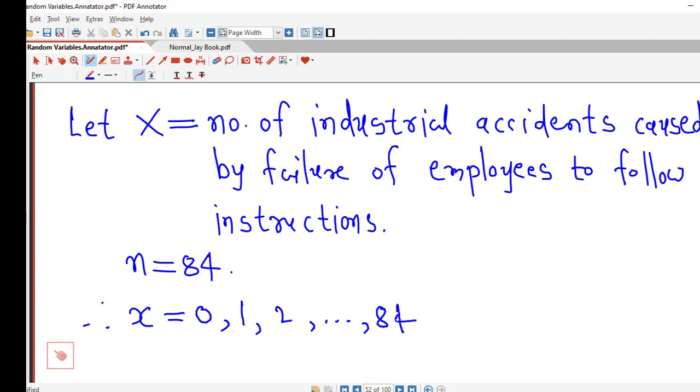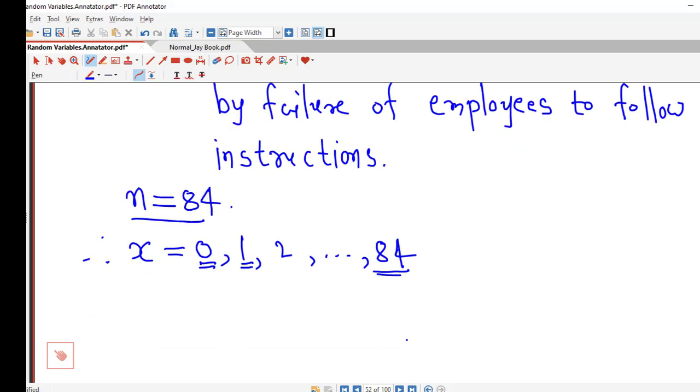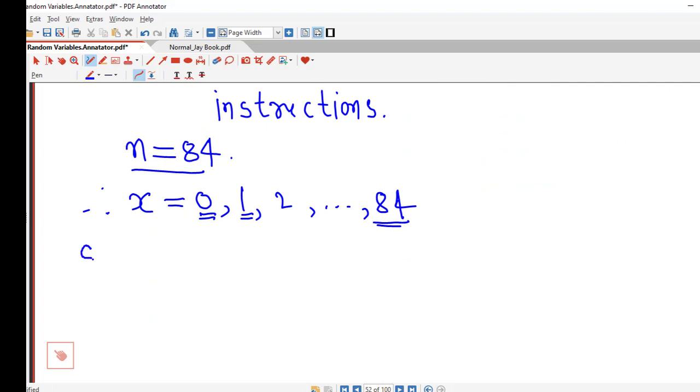So out of these 84 accidents there might be 0 accidents which are caused by failure of employees to follow instructions. There might be only one accident which is caused by failure of employees to follow instructions, and so on. The maximum possibility is 84.